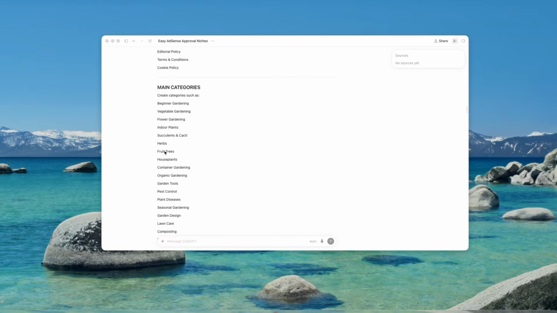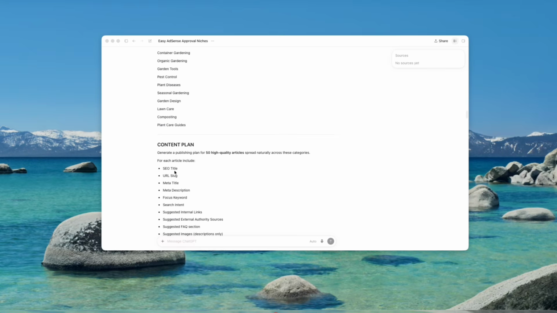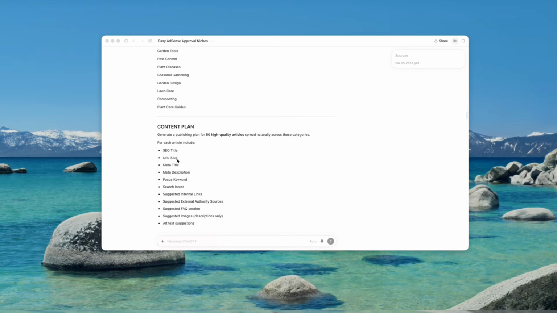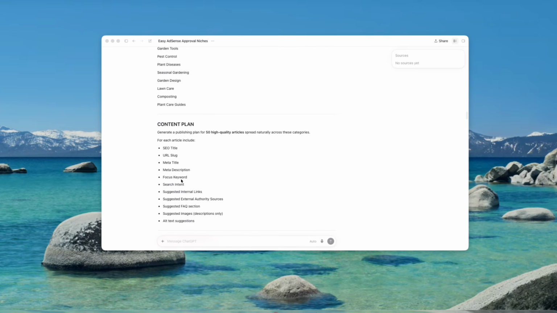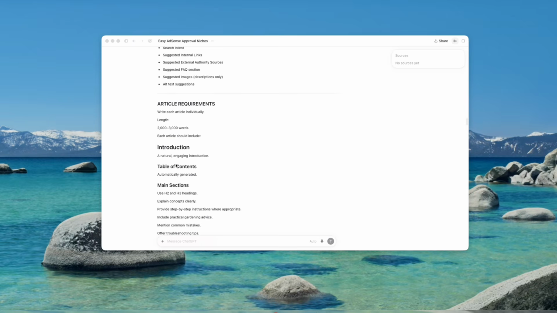So main categories. So these are localized for this niche. So you need to also dish out the main categories for your site. So your content plan should have SEO title, then you have URL slug, meta title, meta descriptions, focus keyword, search intent, suggested internal links, and so on. So these are basics. And each of the articles should be up to 2,000 to 3,000 words.